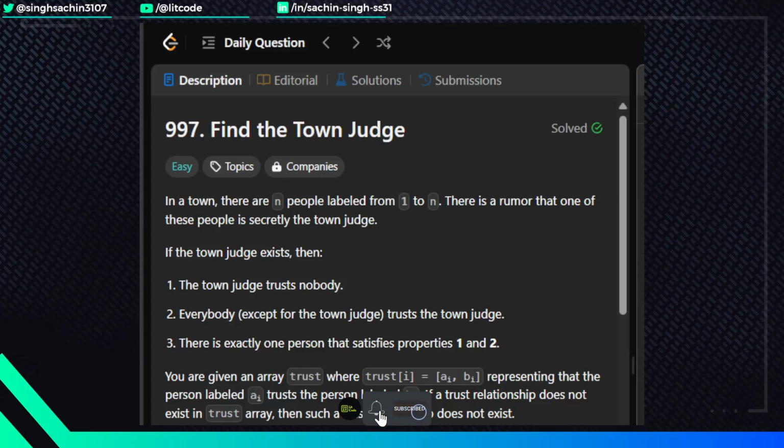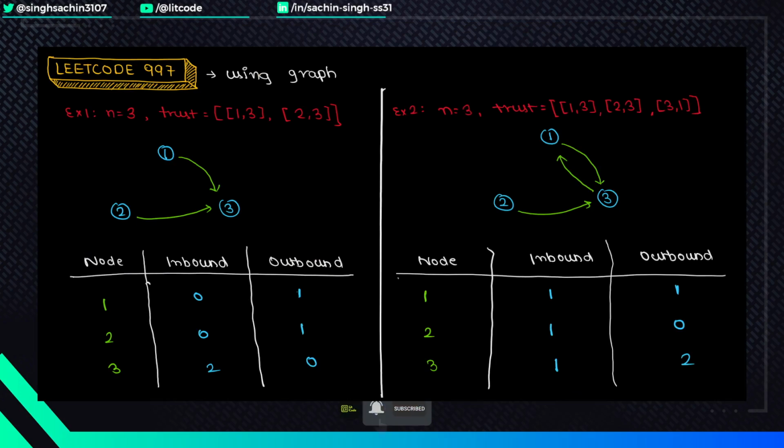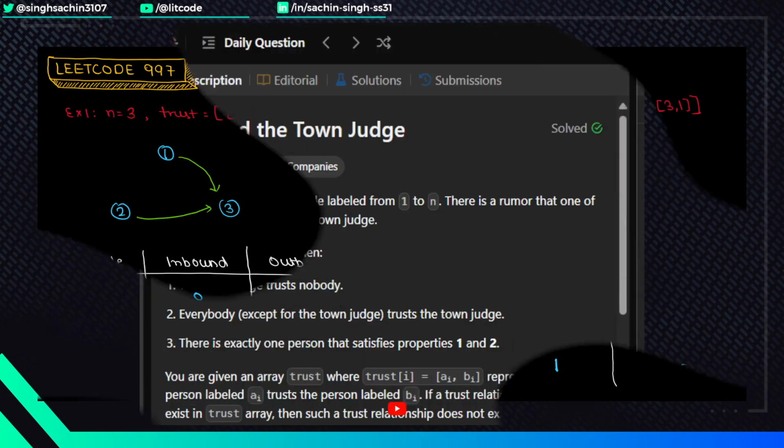Hi everyone, welcome back to the channel, and today we're going to solve Leetcode daily challenge problem number 997, Find the Town Judge. It is a really easy problem, and we'll first check out the problem statement, then we'll look into the approach which we're going to use, and towards the end we'll see the code as well.